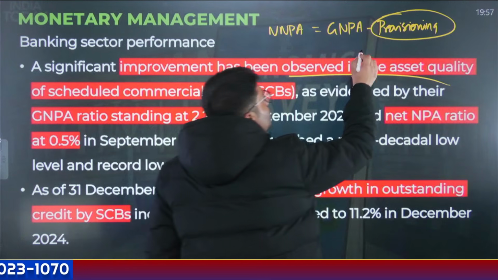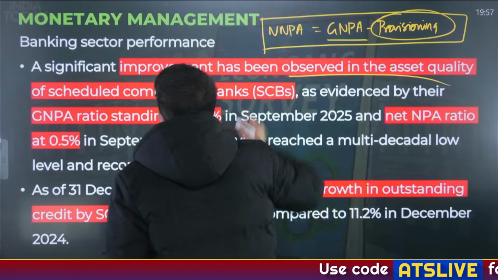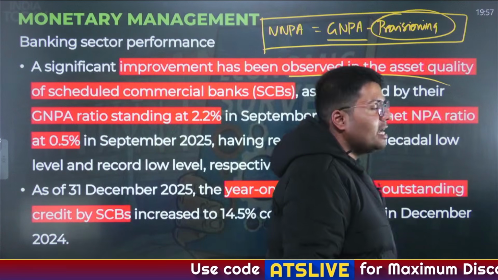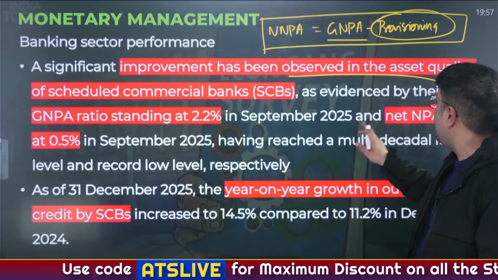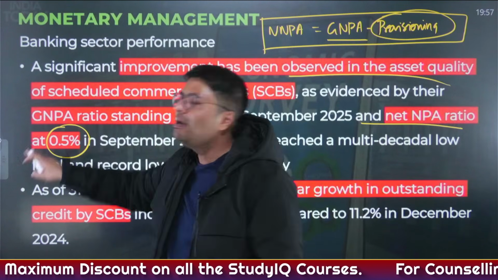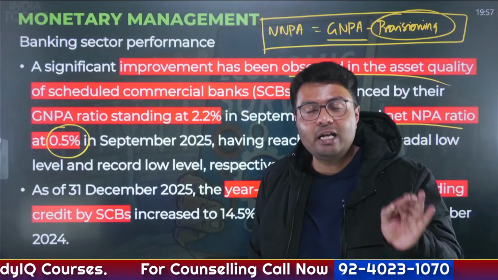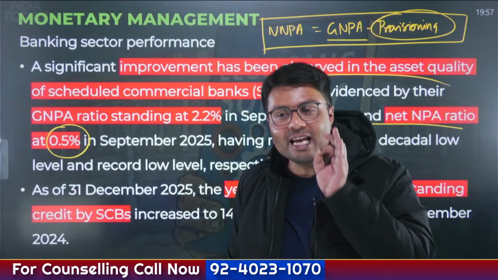So when you subtract provisioning from gross NPA, you get net NPA. The gross NPA and even the net NPA of India's banking sector have reduced to an alarmingly low level, which shows that the financial health of India's banking sector is good.